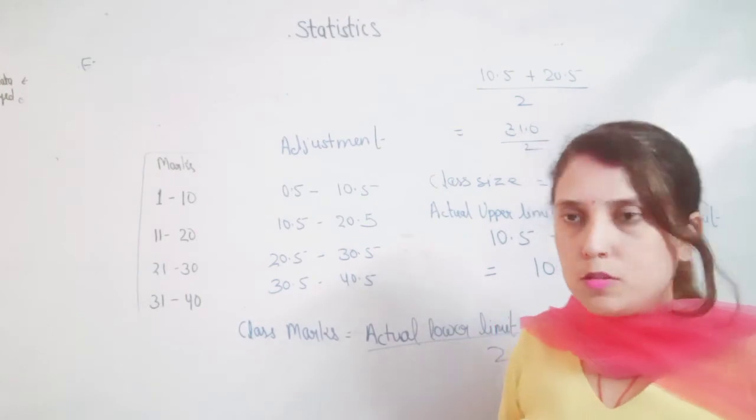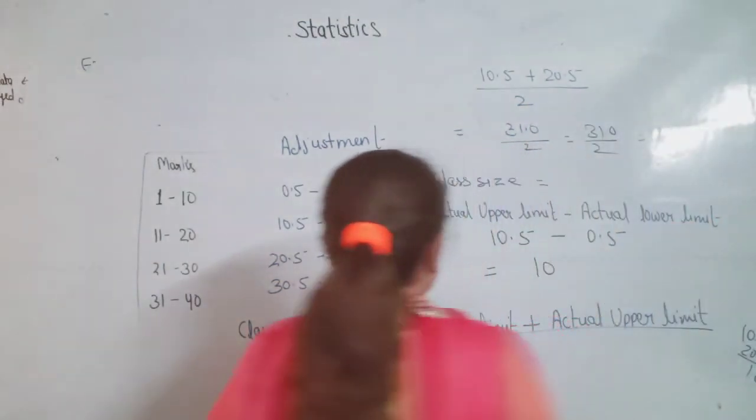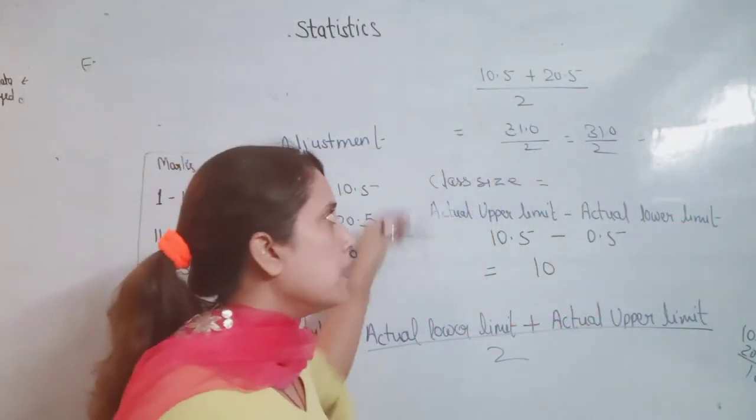Okay, so hope you all have understood how to find the class size and how to find the class marks.